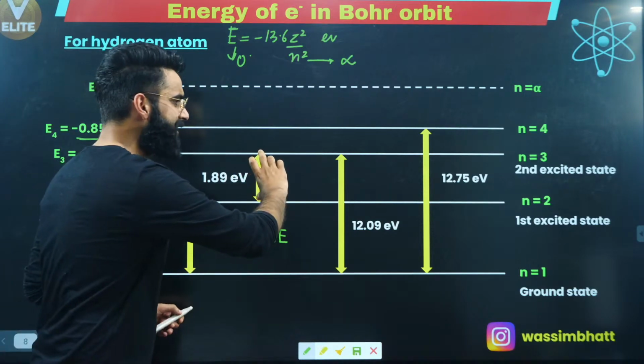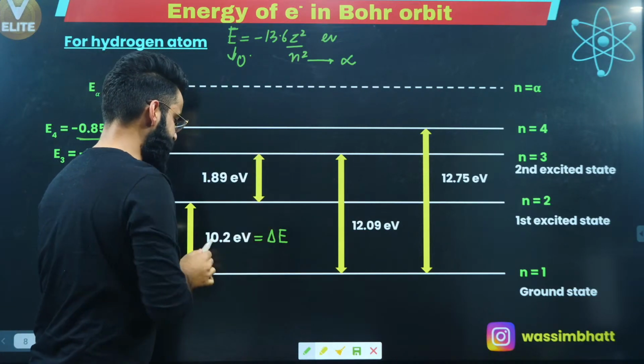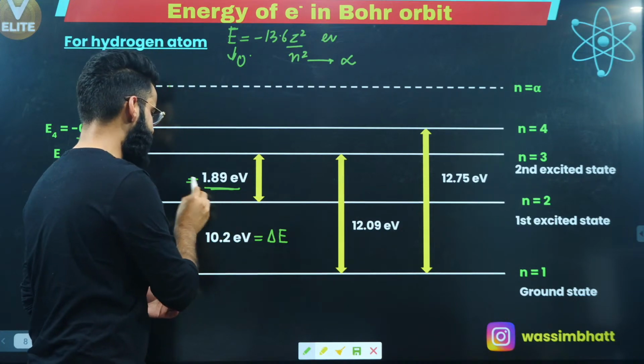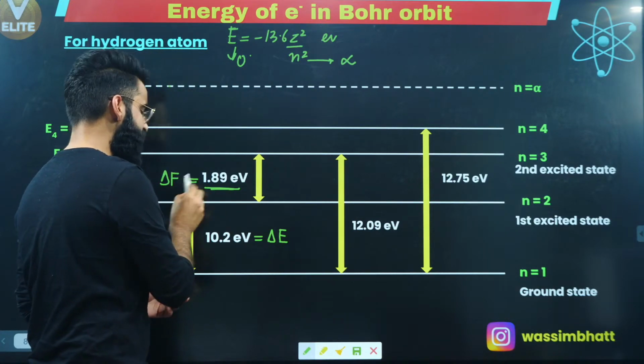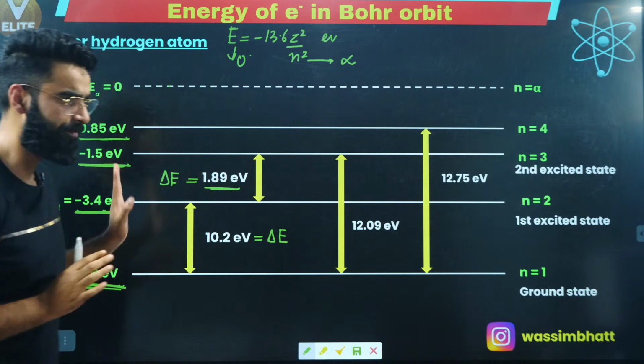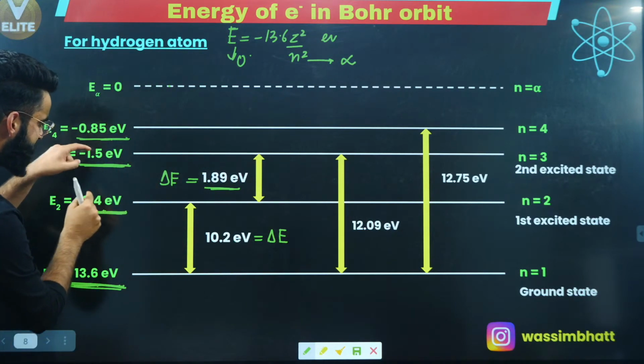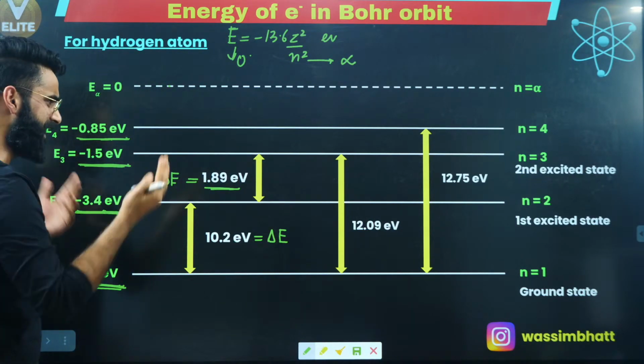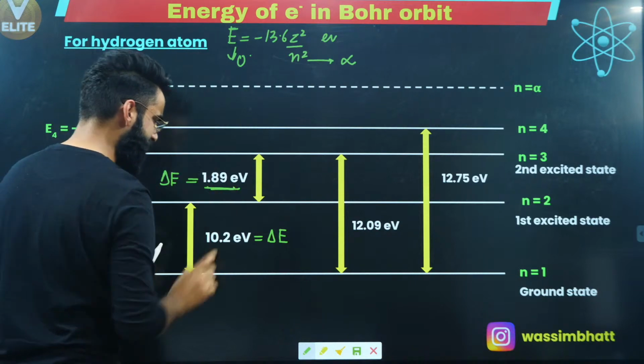Similarly, between the second and third shell, what is the difference? What is the energy gap? The energy gap, which I'm representing by delta E, between the second and the third shell is 1.89. Since you know the values, you just need to subtract them, right? Or let me show you how I got this 1.89.